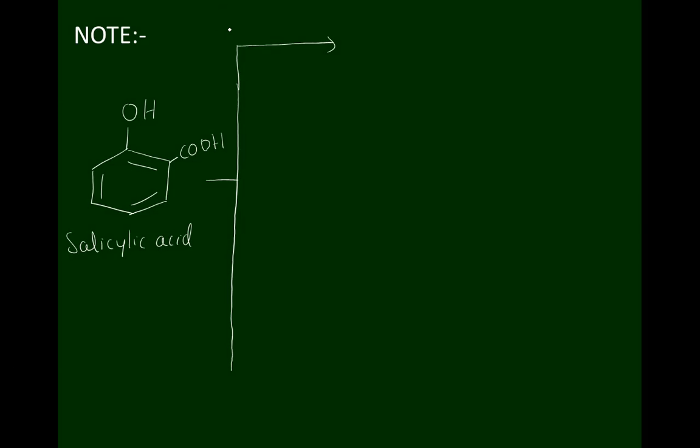When this salicylic acid is treated with acetic anhydride, it undergoes esterification reaction. This OH group, this is the acidic hydrogen atom. Therefore, in acidic medium, it undergoes esterification reaction to form an ester.